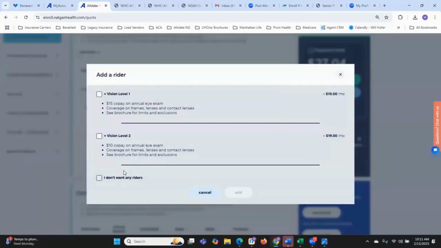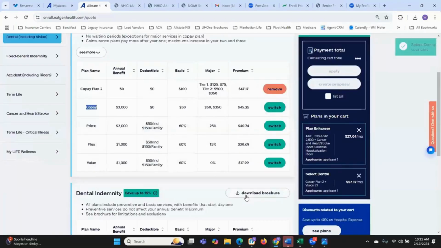Once you click the plan, if they want vision, you can add vision. It's like a rider. Normally I just go with that, or if they don't need vision, you can always put do not want any riders. So the option is yours. For this example, we'll just add the vision to this.